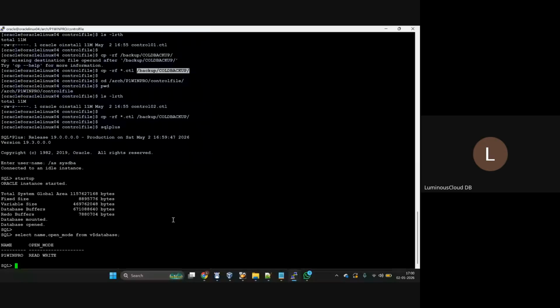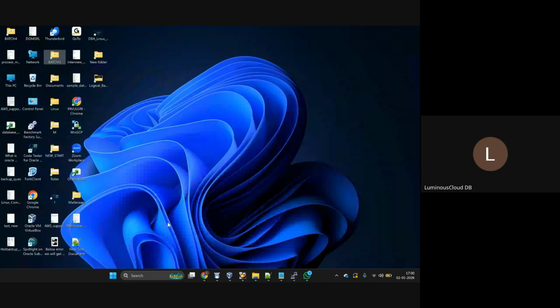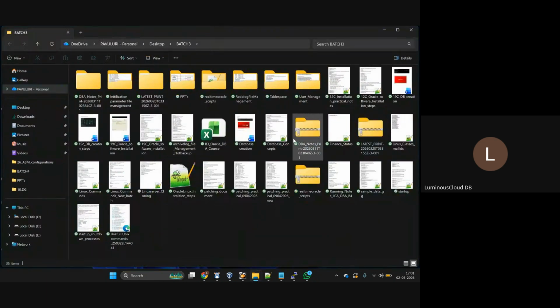Yes. To do this whole process, shutting down the DB, copying data files, copying control files, and starting the database again, how much time did it take? Around 5 minutes. Let me show you one thing. What is the size of the DB? Just give me 1 minute.